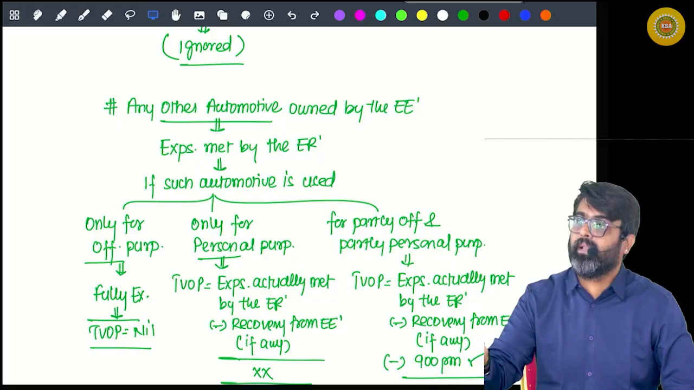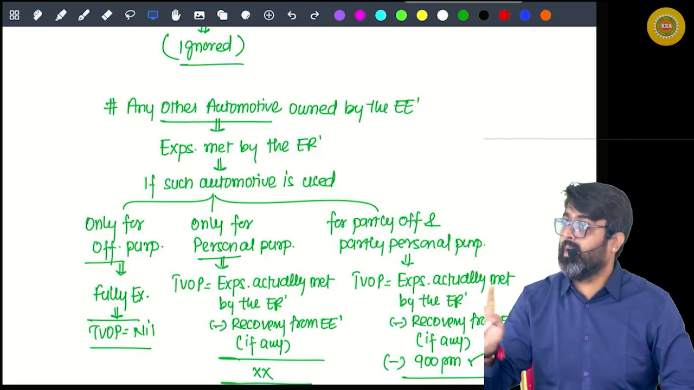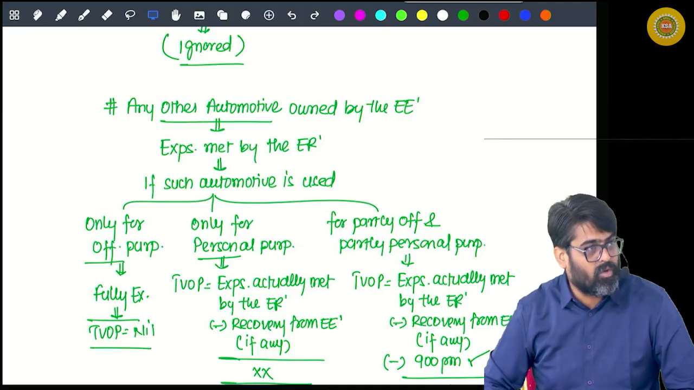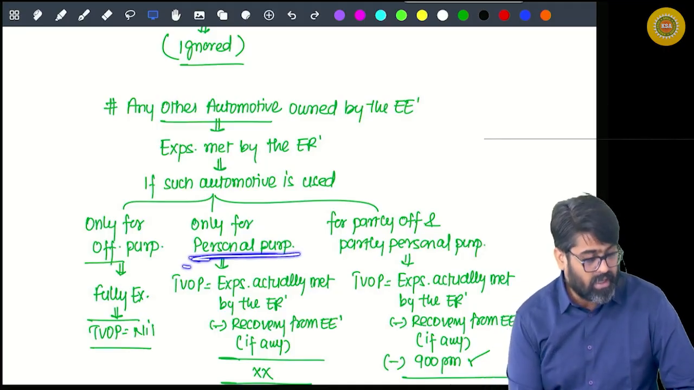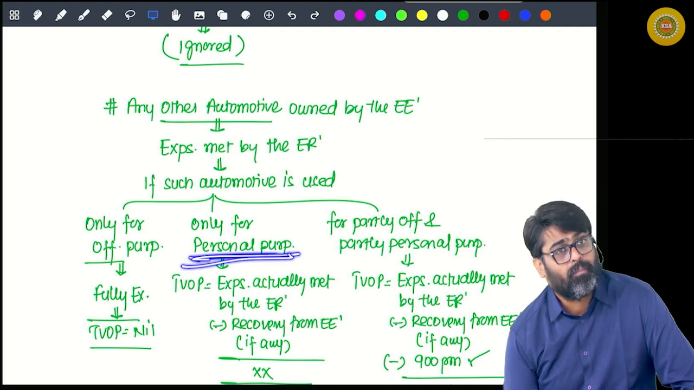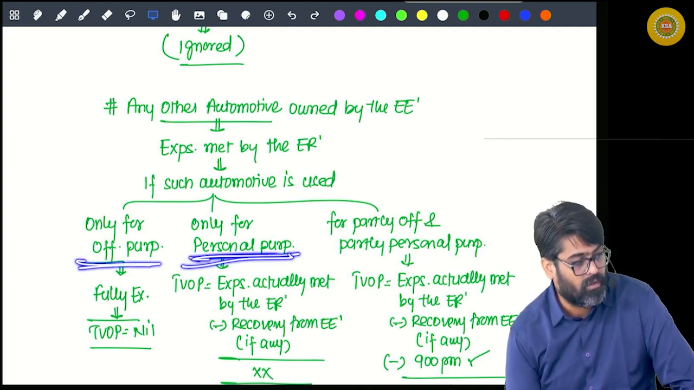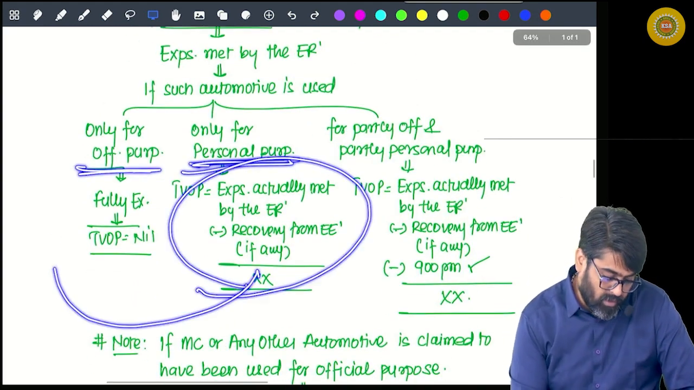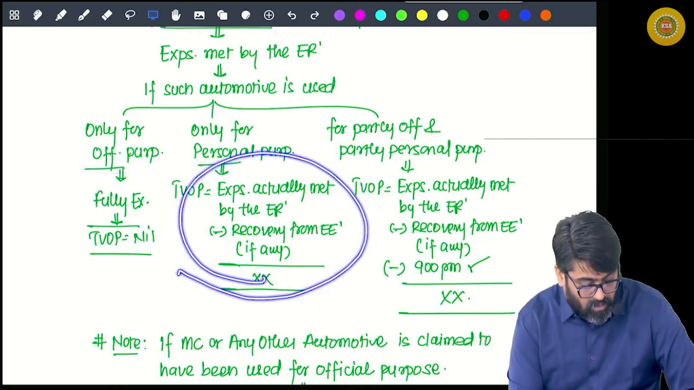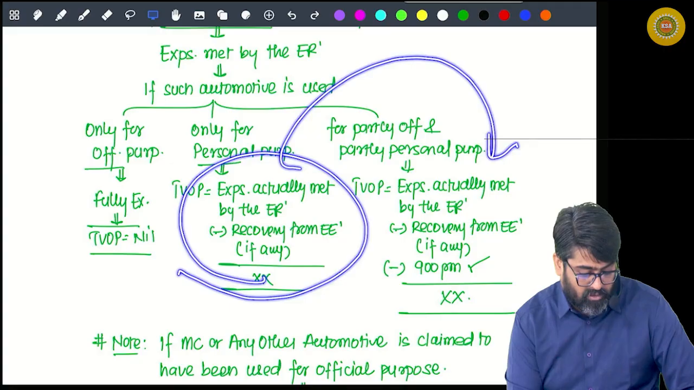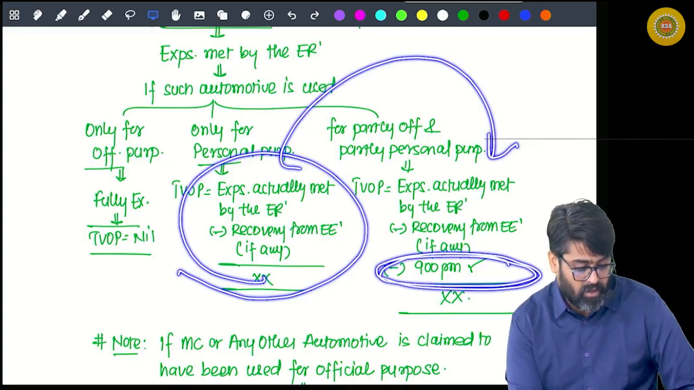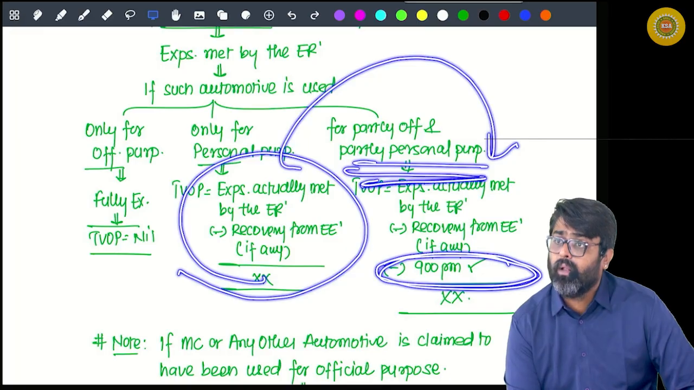Amount actually met by the employer minus the recovery. The balance amount will be taxable if the automotive is used fully personal. If the automotive is used only for official purpose, then this benefit will not be taxable. It will be fully exempt. And this benefit will be taxable, but out of that some amount will be reduced, treating it as official, if the automotive is used partly official, partly personal.